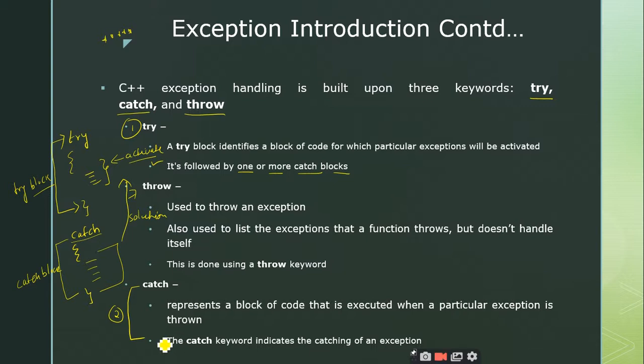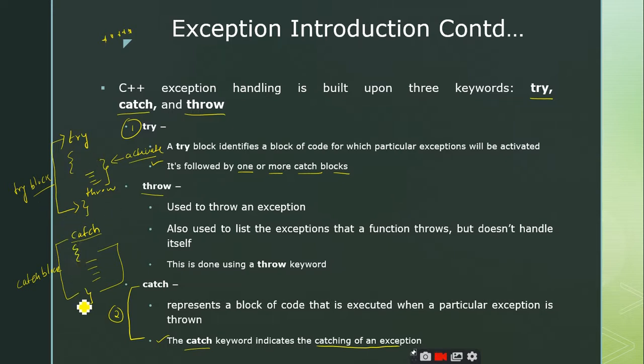Yes, sir. So the catch keyword indicates the catching of an exception, right? Whenever you are catching, there should be something that is thrown to the catch. Am I right or not? Without throwing some object, how can you catch it? So there comes the concept of throw, right? And where is the location of this throw? This throw keyword is kept inside the try block. So this is the location of the throw statement.